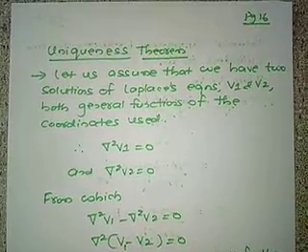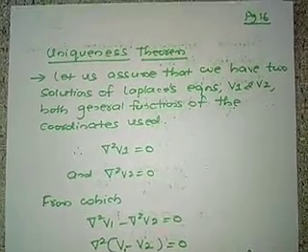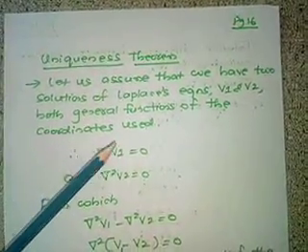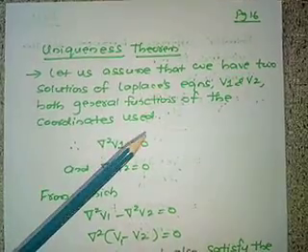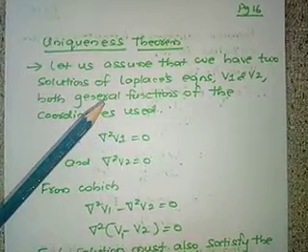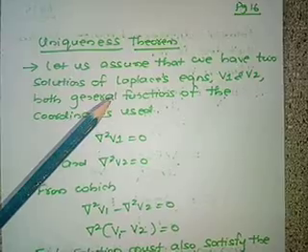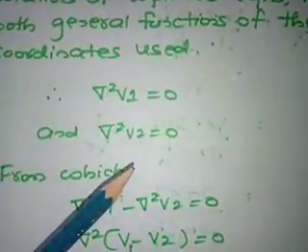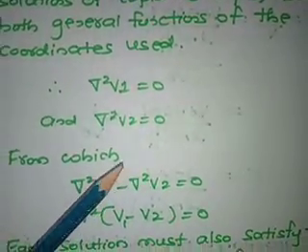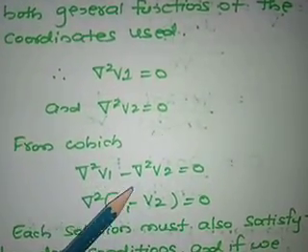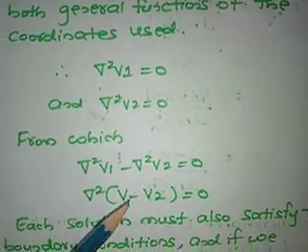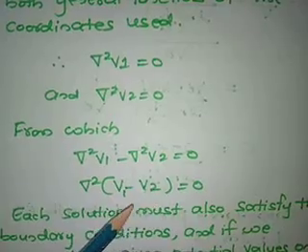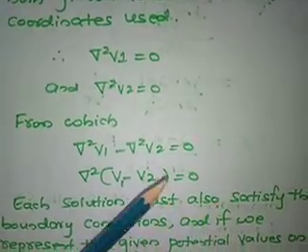Let us assume that we have 2 solutions of Laplace equation, V1 and V2. Both are general functions of the coordinates used, irrespective of the coordinates. The solutions of the Laplace equation del square V is equal to 0 are V1 and V2. So del square V1 is equal to 0 and del square V2 is equal to 0. From these two we can write del square V1 minus del square V2 equal to 0, or del square of (V1 minus V2) is equal to 0.